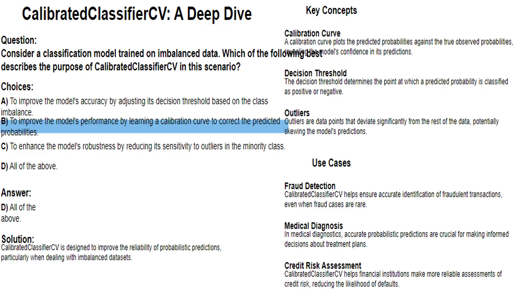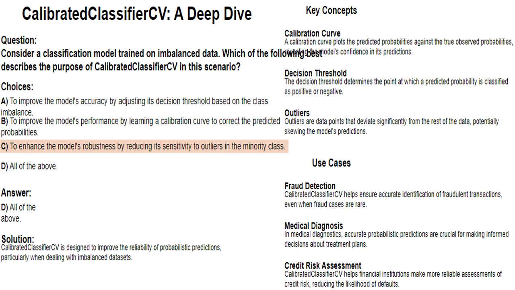By adjusting the predicted probabilities based on the calibration curve, calibrated classifier CV helps to ensure that the model's predictions are more consistent with the true observed probabilities, leading to improved performance.